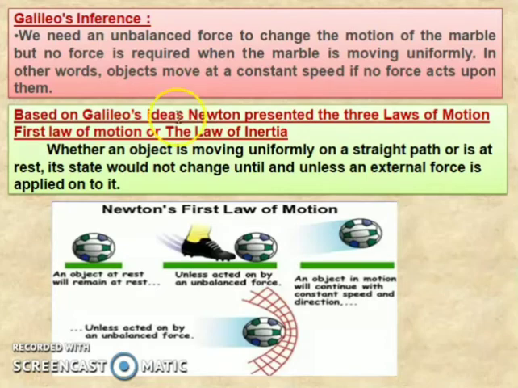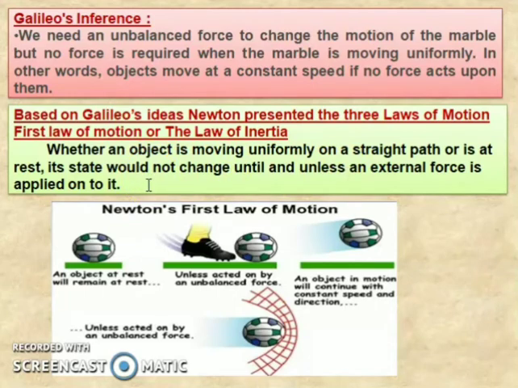Based on Galileo's ideas, Newton presented the three laws of motion. The first law of motion is what we call the law of inertia. Whether an object is moving uniformly on a straight path or is at rest, its state would not change unless an external force is applied on it.